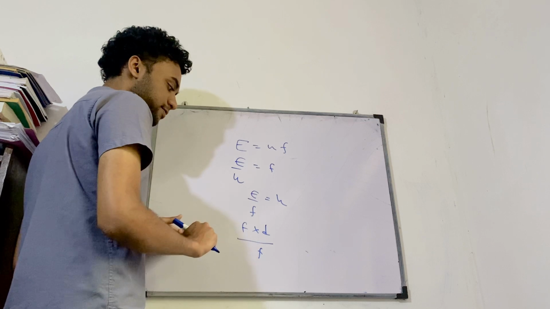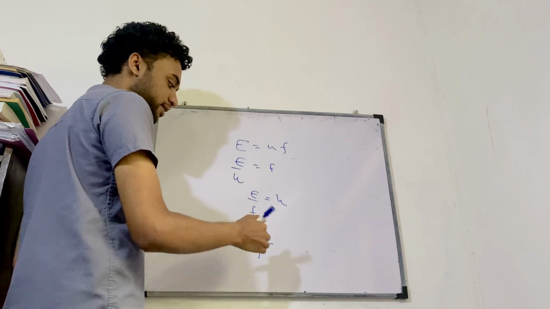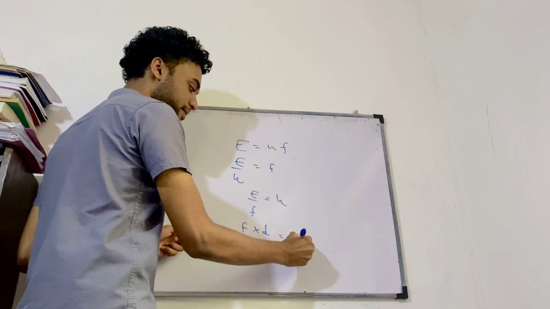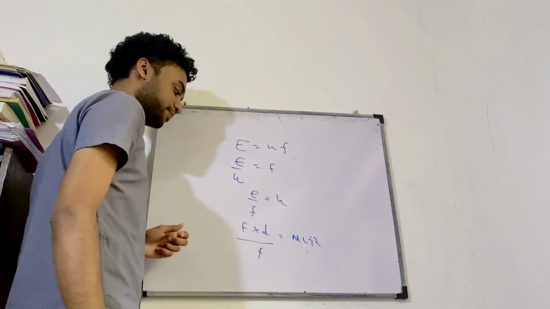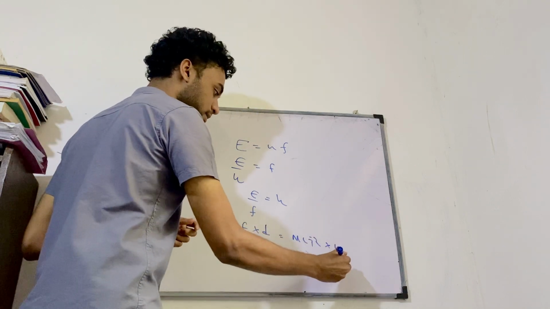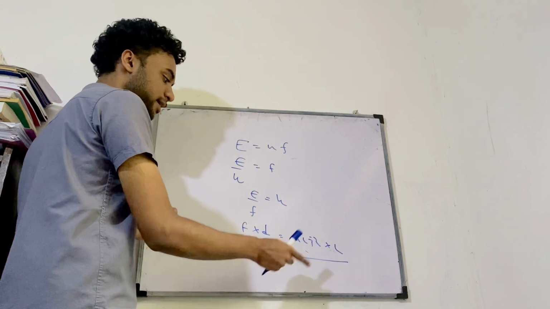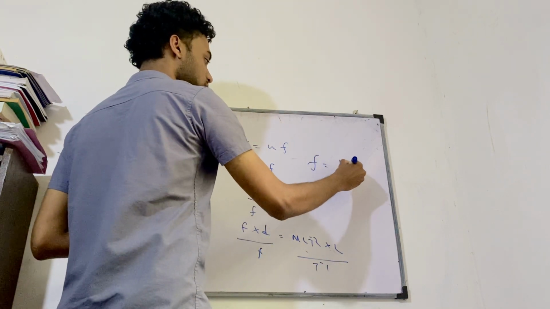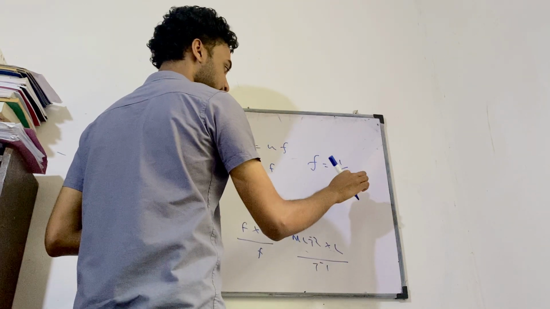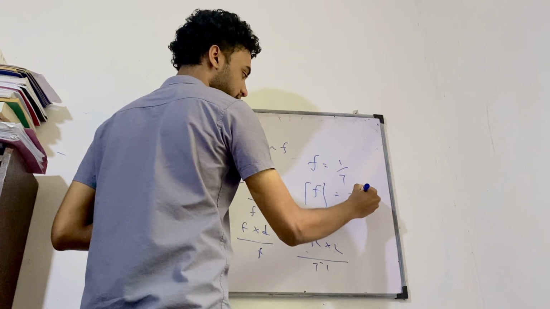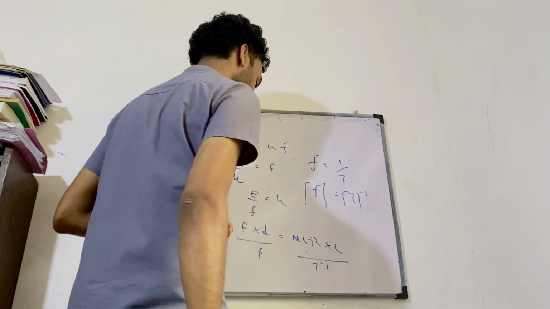What are the dimensions of force? Mass times acceleration, therefore M L T to the power minus 2. Dimensions of distance, L. Frequency, it's what? T to the power minus 1. You know that frequency is equal to 1 over time period, so the dimensions of frequency is T to the power minus 1. I hope you can understand this.